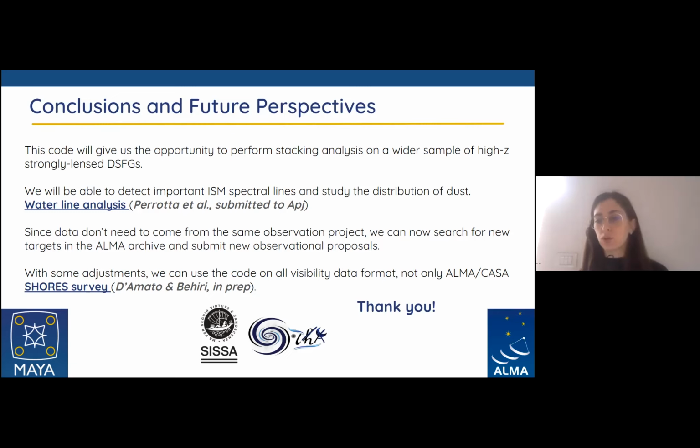For example, we want to try with the SHORES survey that Marian will talk about tomorrow, and so extend this code not only to ALMA, but to all possible radio interferometric data. So this is all, and thank you everyone.